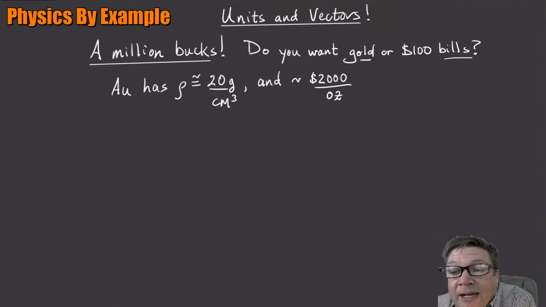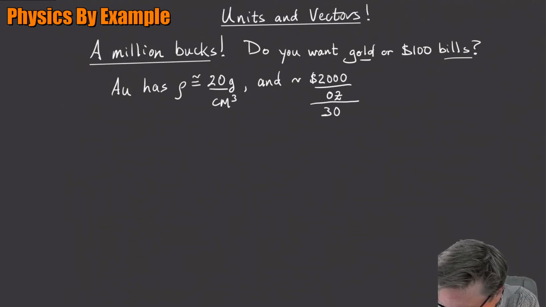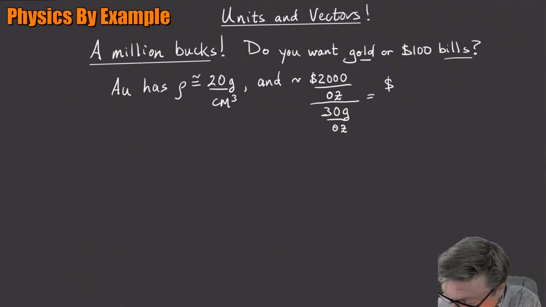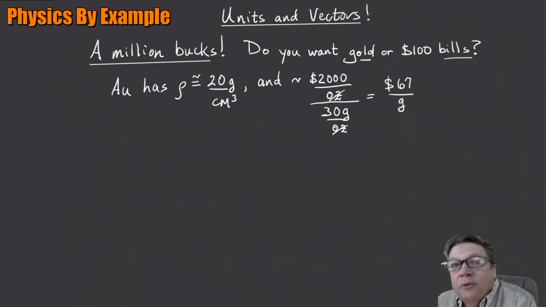So anyway, we have to convert, and if I divide by 30 grams per ounce, that gives me a more useful number. If I divide the 2,000 by the 30, that gives me dollars per gram, right? The ounces are going to cancel. So it turns out that gold is about $67 per gram.